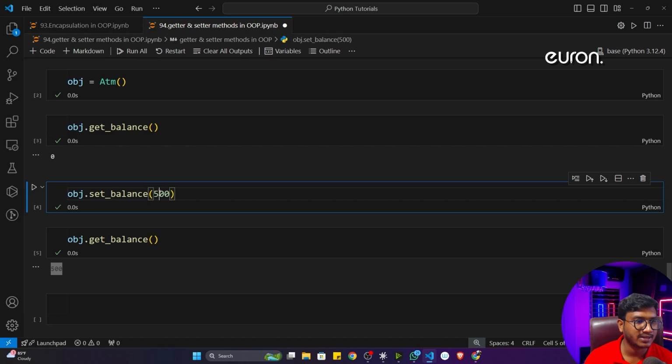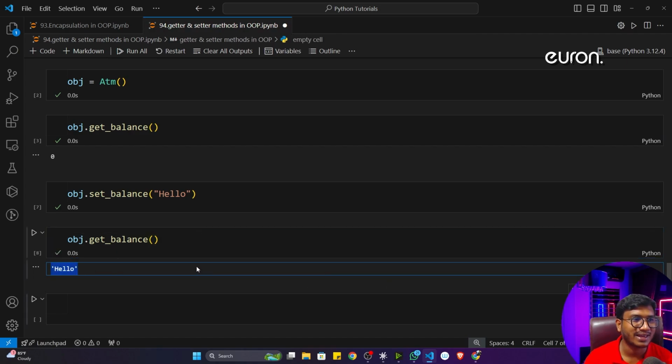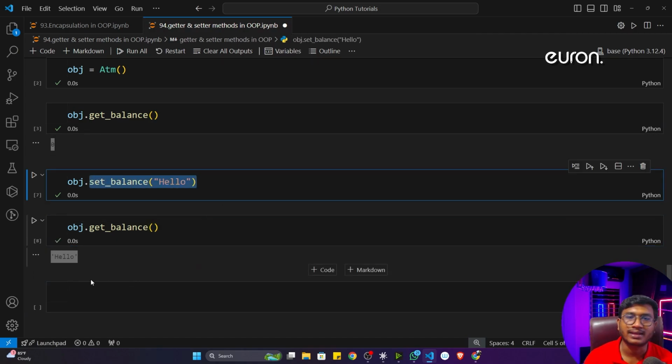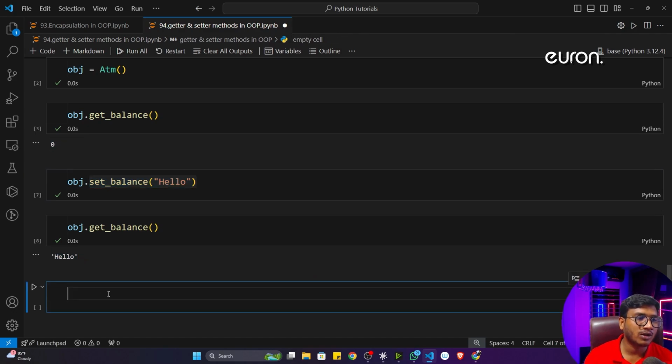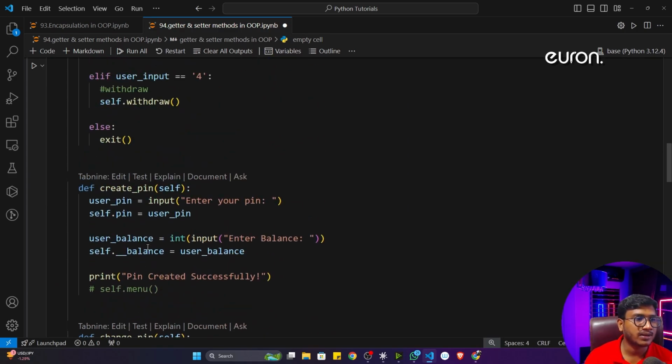Now let's say your junior programmer, instead of setting the balance to 5,000, sets it to hello. Now if I hit enter and get the balance again, it will tell me hello. He is able to set anything inside that particular balance. So again, if you call the withdraw function, it will give you an error. I think you know. So as a senior programmer, what you have to do now? You have written a function here.